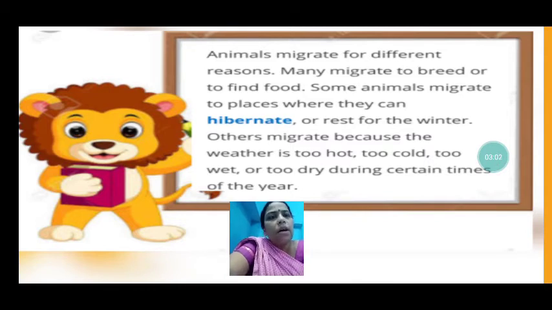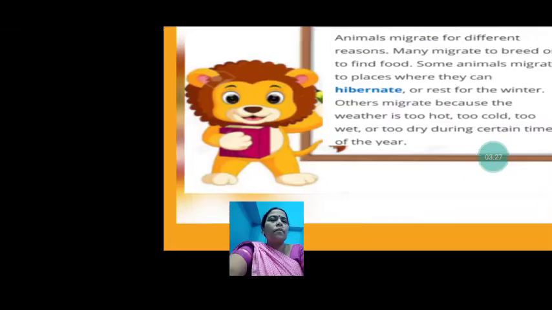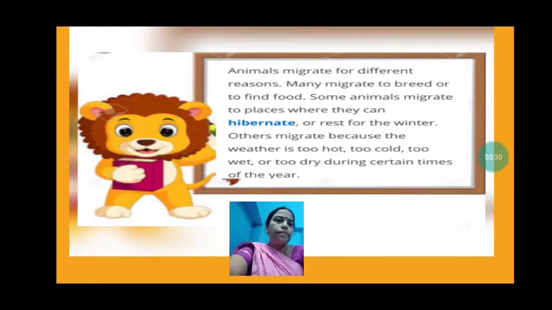and take rest. Others migrate because the weather is too hot, too cold, too wet, or too dry during certain times of the year. So some animals migrate when the weather becomes too hot for them to live there. If it becomes too cold, then also they move. If it rains a lot, then also they move. And when it is too dry, then also they go to another place.